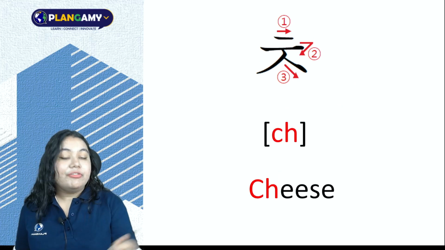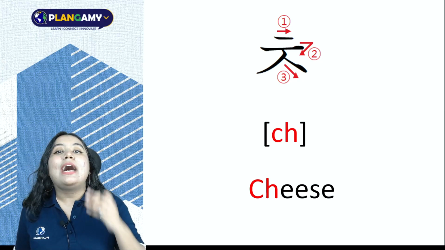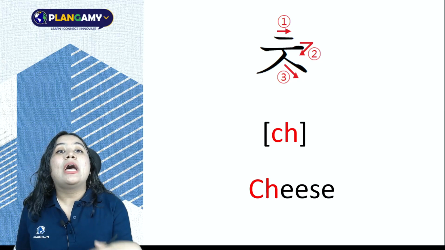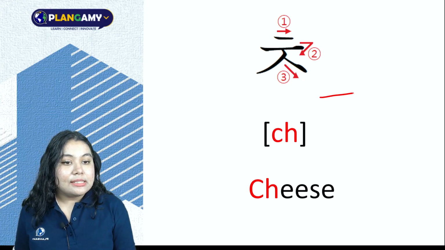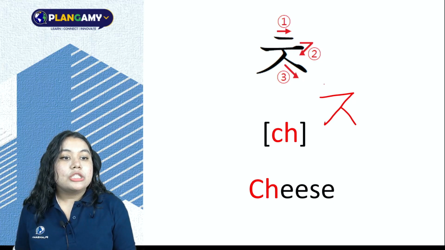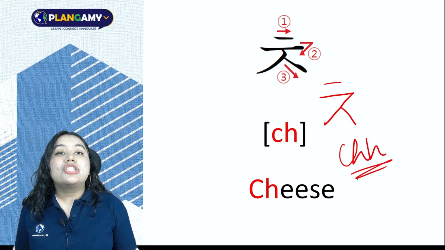From here on, we will be learning aspirated sounds. When I say aspirated, I mean that air is also escaping when I am producing these sounds. Let's see. So this is ch, C-H-H, ch sound.